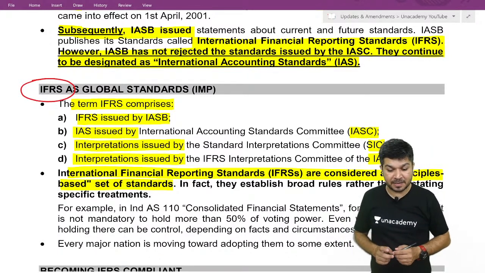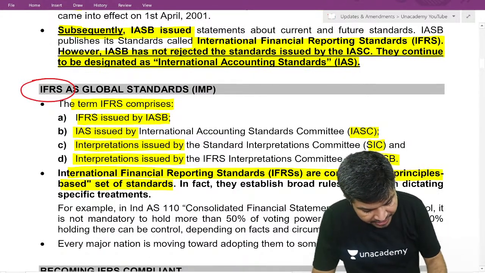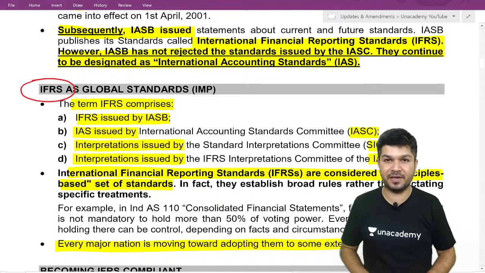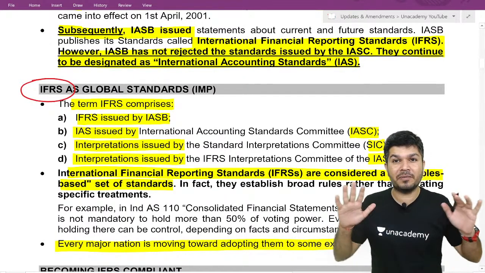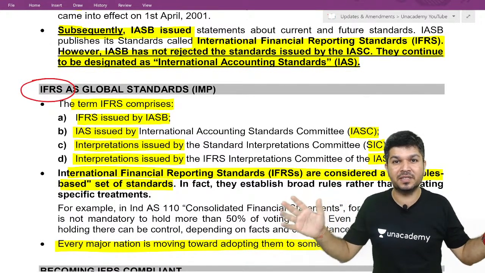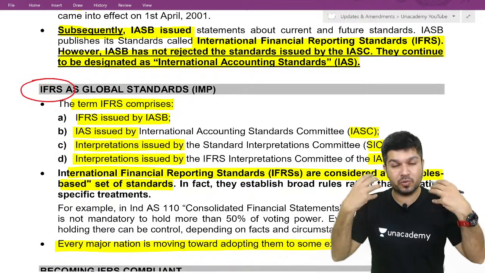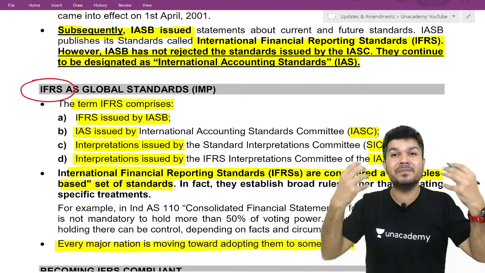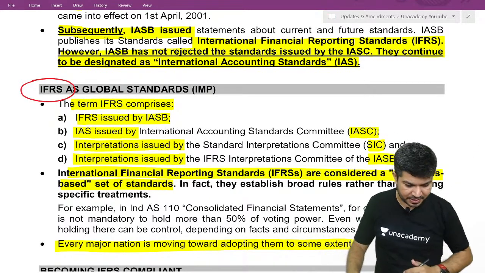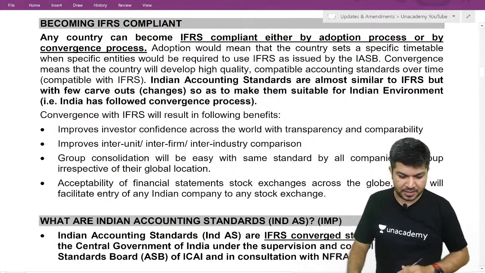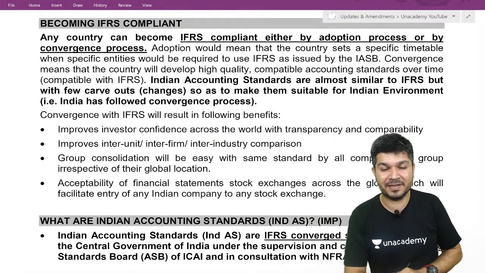So IFRS are principle based. And every major nation is moving towards IFRS. In order to have a global accounting standard, IFRS were introduced. ICAI has also come up with a similar set of standards which are based on IFRS. Let us go down. How do I become IFRS compliant?